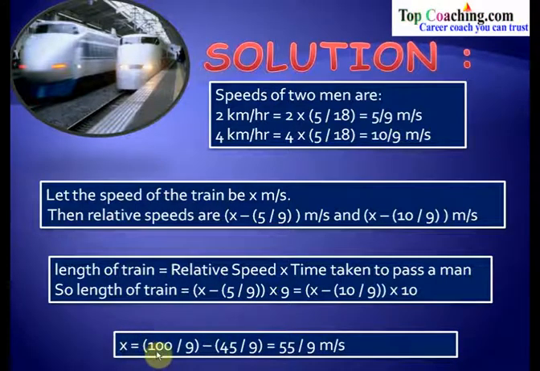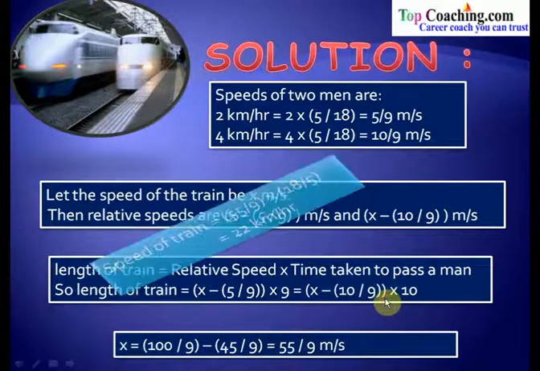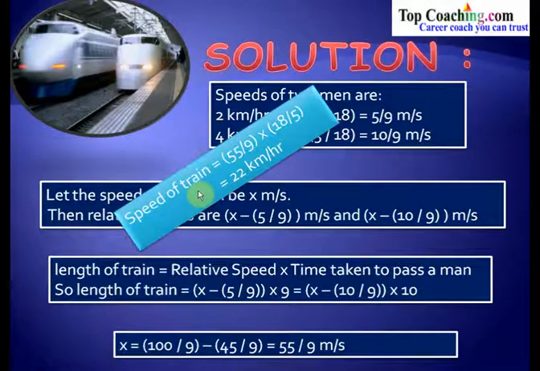This becomes x equal to 100/9 minus 45/9, which is equal to 55/9 meters per second. Thus the speed of the train is equal to 55/9 meters per second. So we get the speed of the train as 55/9 into 18/5. We are multiplying it by 18/5 to convert it into kilometers per hour, and that comes out to be 22 kilometers per hour. So the speed of the train comes out to be 22 kilometers per hour.